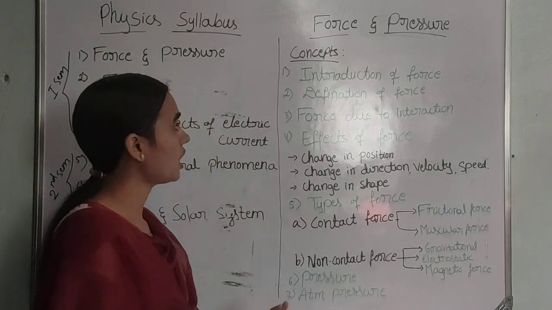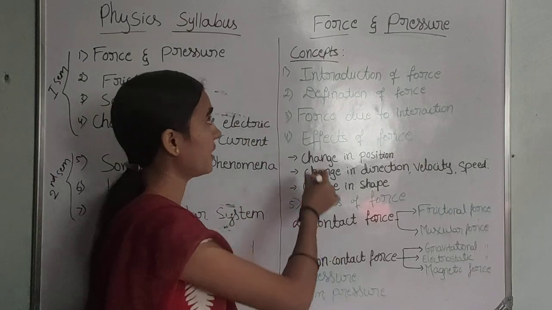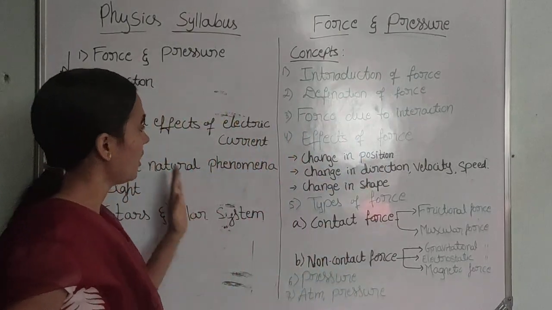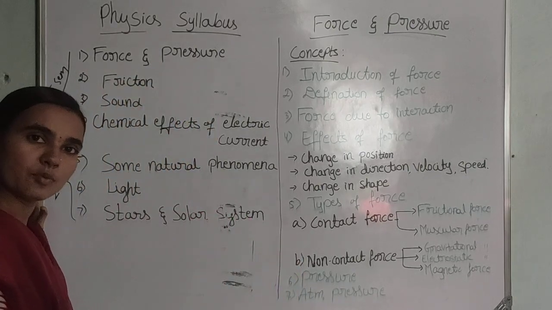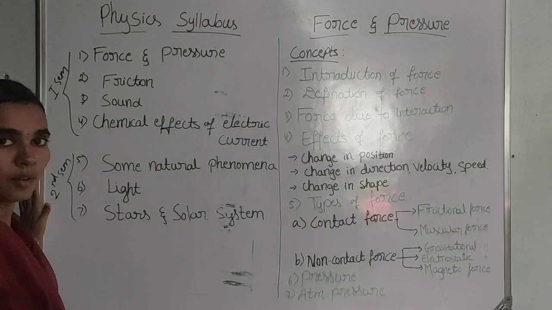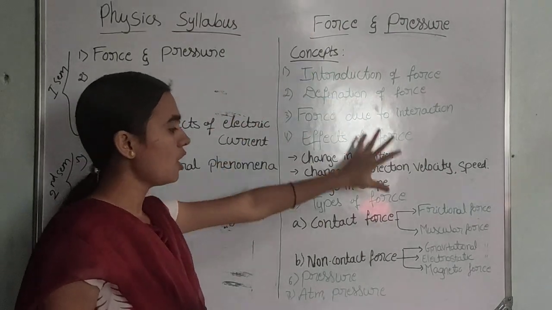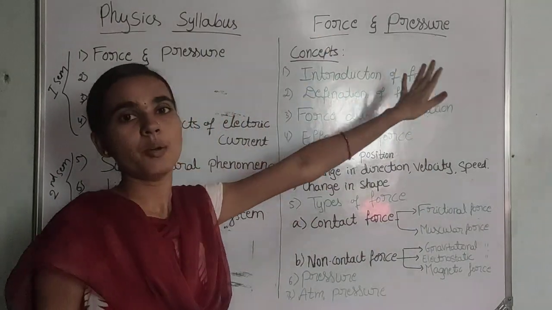So this is about the concepts in the chapter force and pressure. Once again, in this class we are discussing the syllabus of physics for 8th standard for the total 1 year, and in this 1 year syllabus we now know the concepts present in the chapter force and pressure.